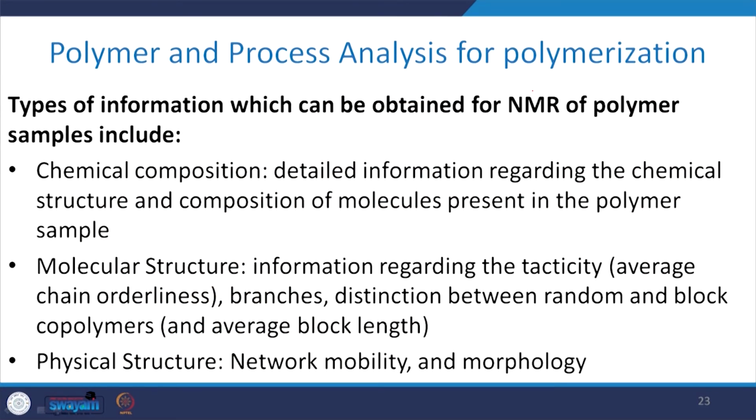Now, you may ask what kind of information you can obtain from nuclear magnetic resonance spectroscopy of the polymer sample. Again, this is related to the chemical composition, like detailed information about the chemical structure, because sometimes it is crystalline or amorphous.